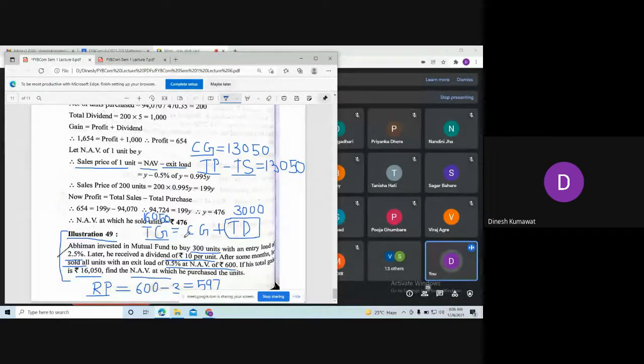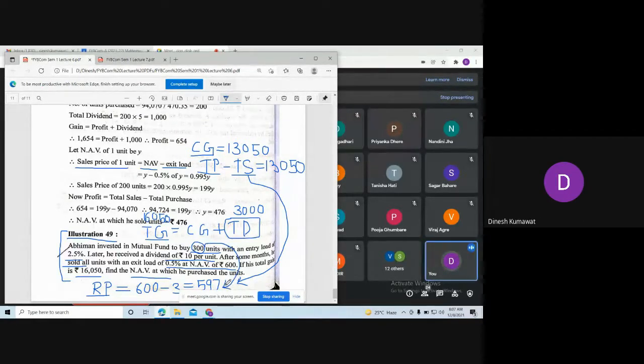Now I want to calculate total sales. How am I going to calculate total sales using this redemption price? First of all, number of units into sales price of 1 unit. So you just multiply this 300 with this 597.